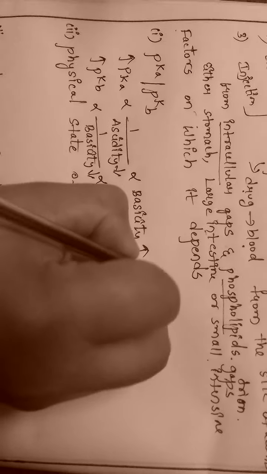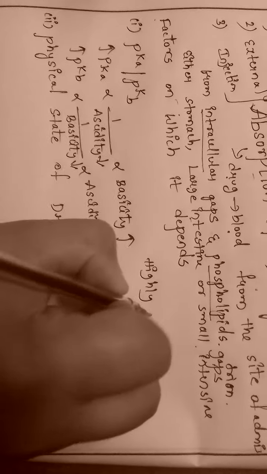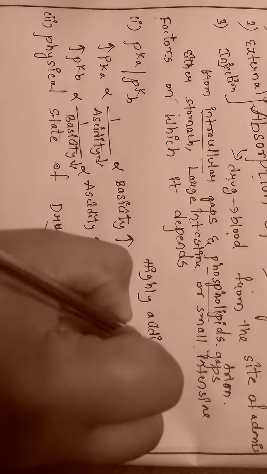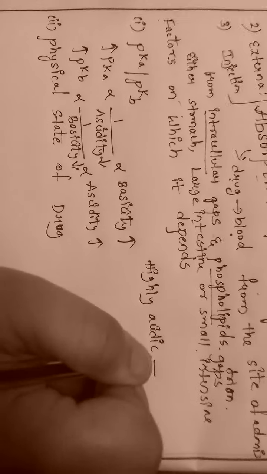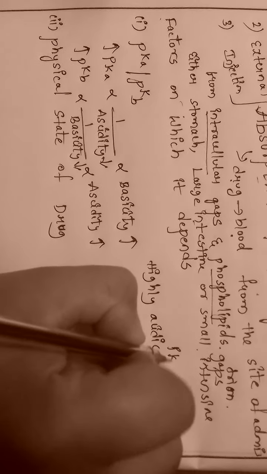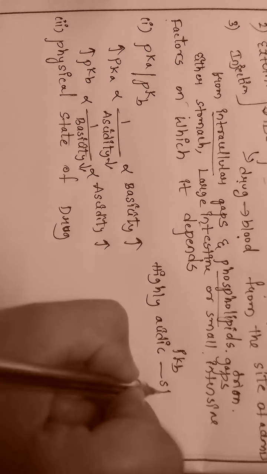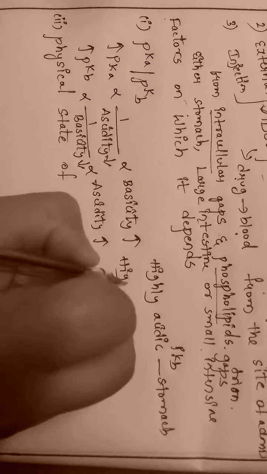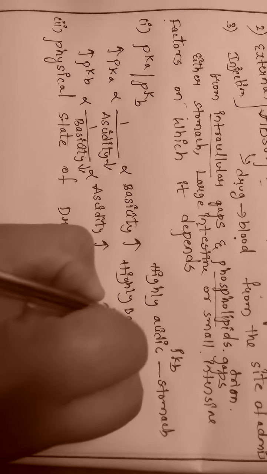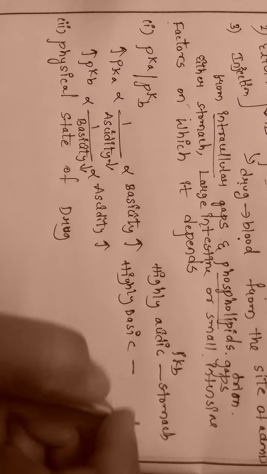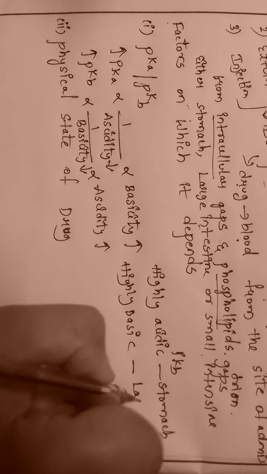So if you take a highly acidic drug, highly acidic drug means high pKb drug, it will be absorbed from the stomach. If you take a highly basic drug, it will be absorbed from the large intestine.